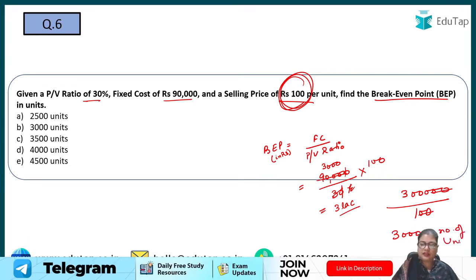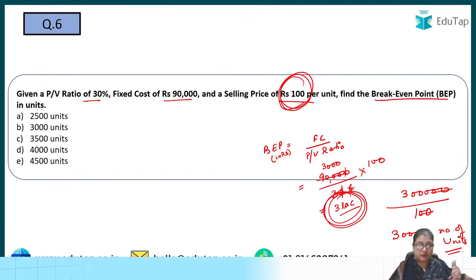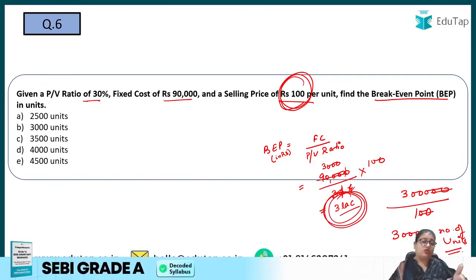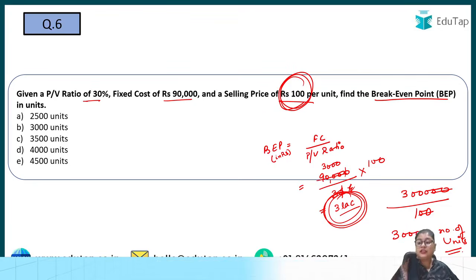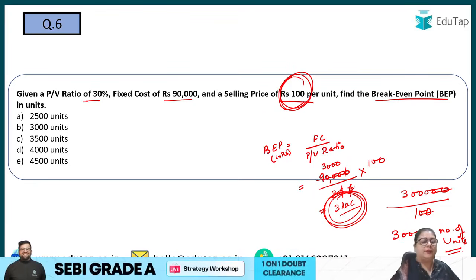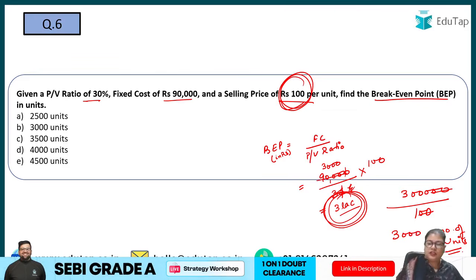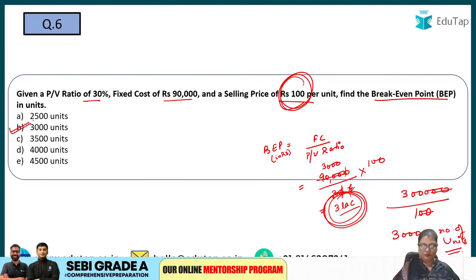Again, the crux is that you need to remember the formula, right? So you have the break-even point in rupees, that is the situation when there is no profit and no loss. Now you can calculate in units by dividing it by the selling price, already given to you in the question. So 3000 is the number of units, so the answer comes out to be option number B, right?